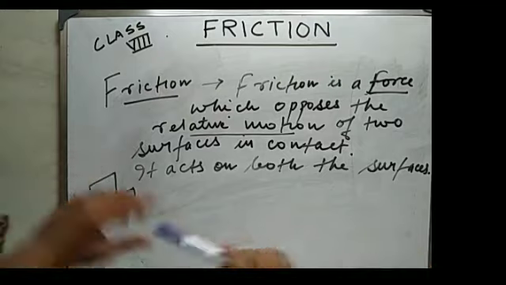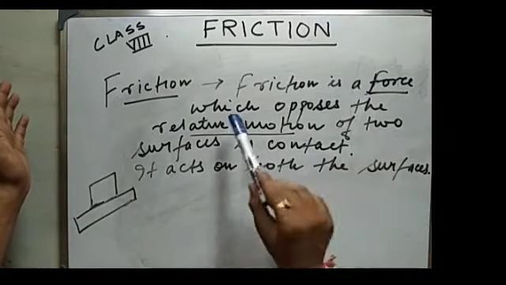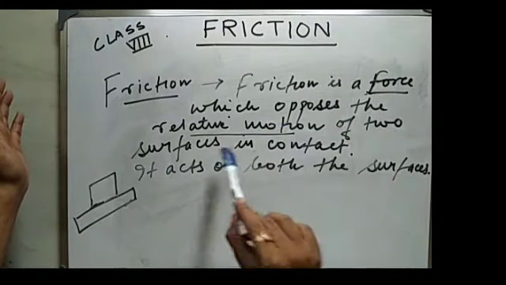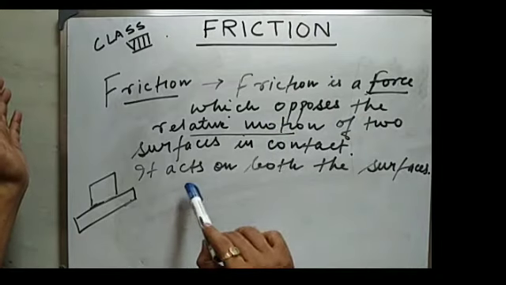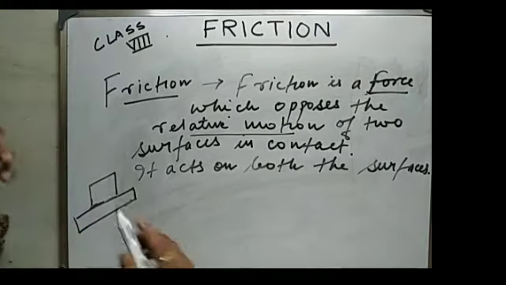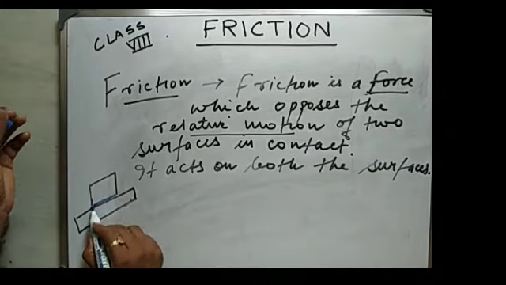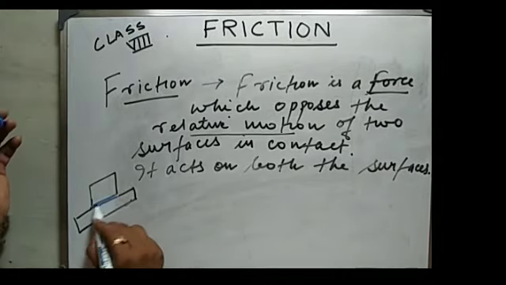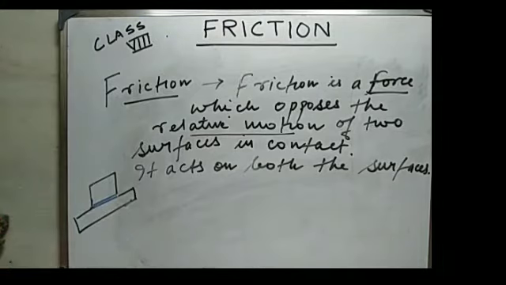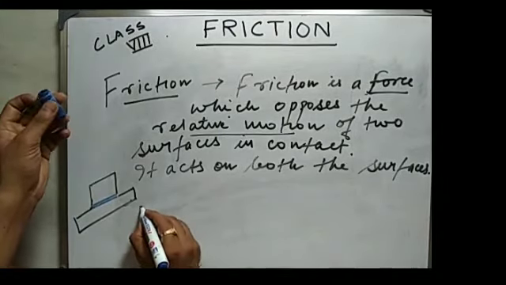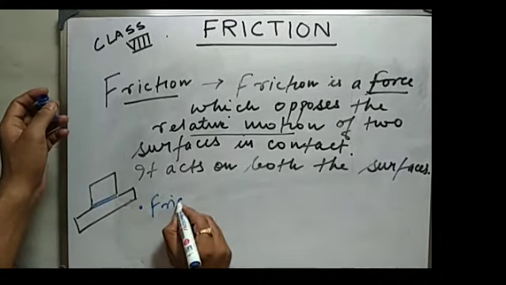It's clear now? Friction is basically a force which opposes the relative motion of two surfaces in contact, and it acts on both the surfaces. Friction will act on this book, the surface of the book and the surface of the table which is in contact. The friction will act on the mutual contact point. Next thing is friction